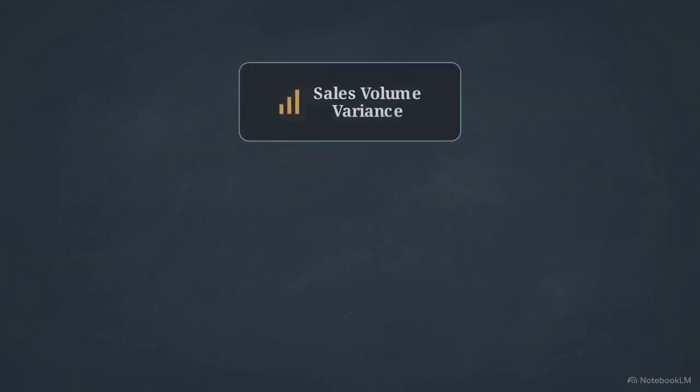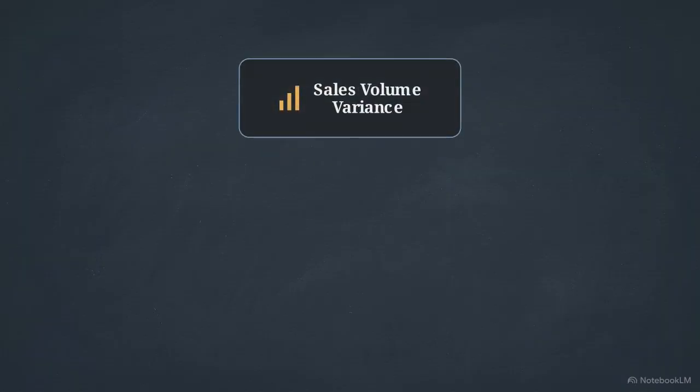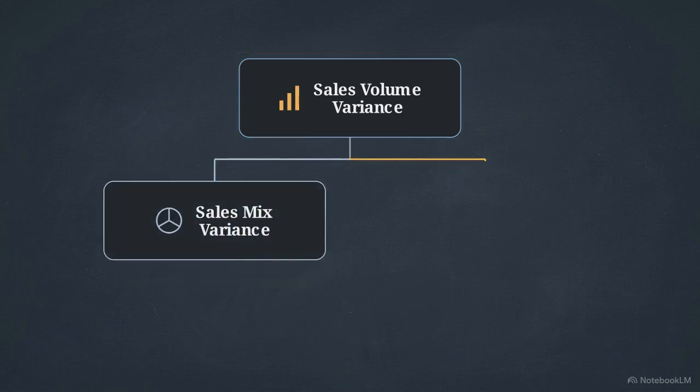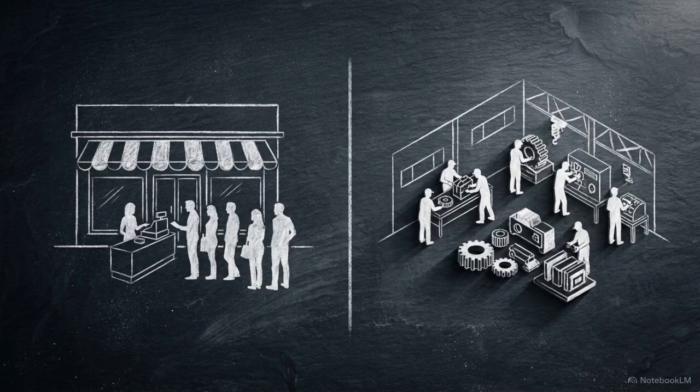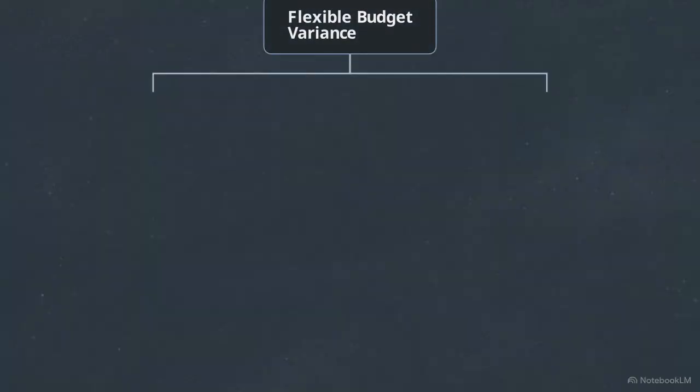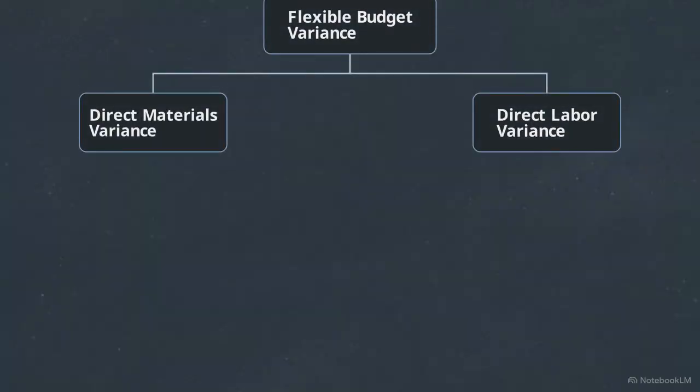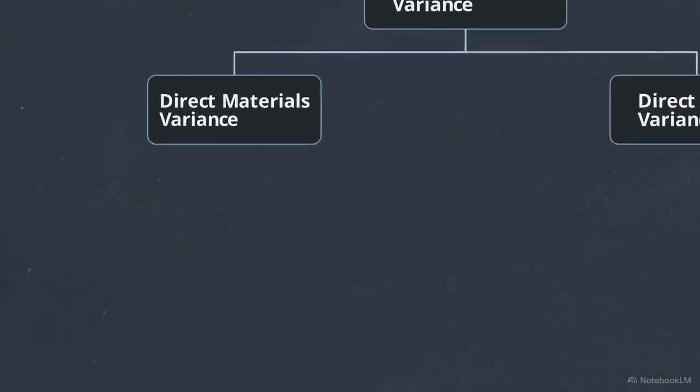If a company manufactures multiple products, the sales volume variance on the right can be further divided into sales mix and sales yield variances. This primary mathematical split is the crucial dividing line. It separates market-driven demand variations from factory-driven efficiency problems. To find root causes on the factory floor, we must unpack the flexible budget variance into its specific direct inputs,